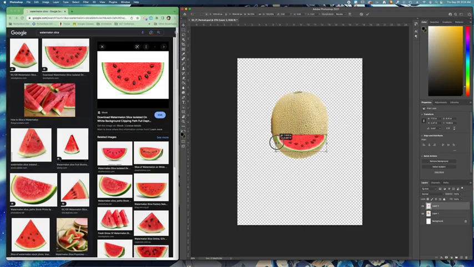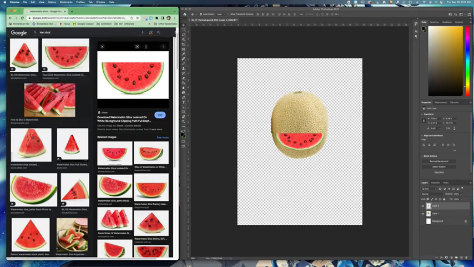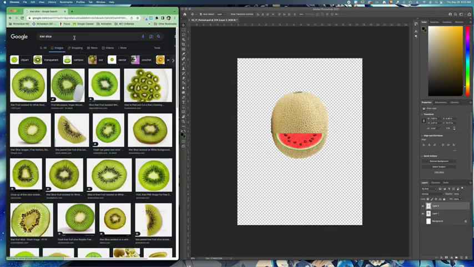So a little too wide, so right there. By the way, these little magenta lines are really helpful because they're assisting you to align things properly. So that's what that is. And click return, and then decide what I want for my eye. So kiwi, probably a slice of kiwi. Yes, this is exactly what I want.